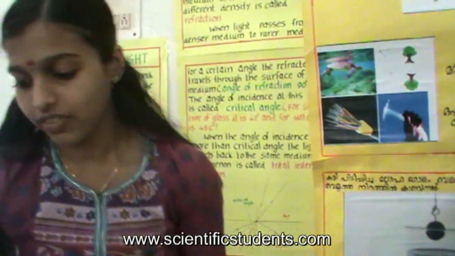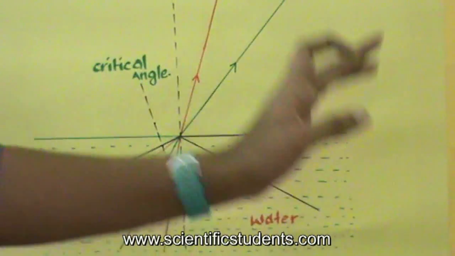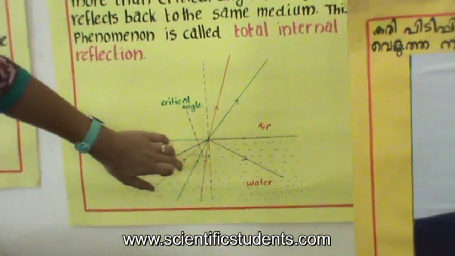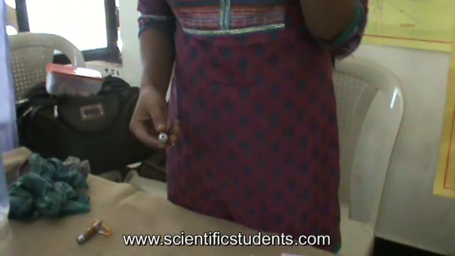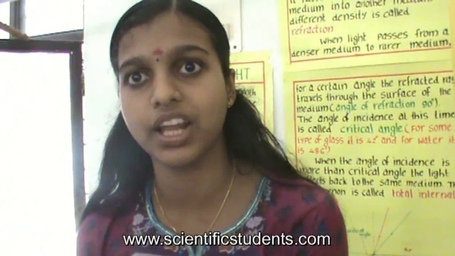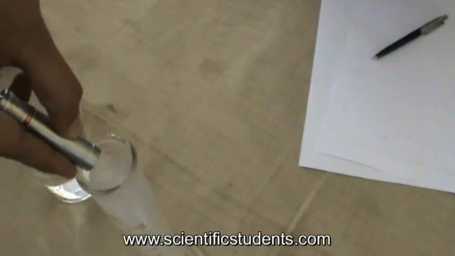So here, when the light comes from denser medium to rarer medium at a particular angle, the refracted ray will go along the surface of the medium. The angle of incidence in this case is called the critical angle. If the angle of incidence is more than the critical angle, the light ray will come back inside the same medium. That is called total internal reflection, in Malayalam Purna Antha Pratibhadhana. And here we can see that, sir.